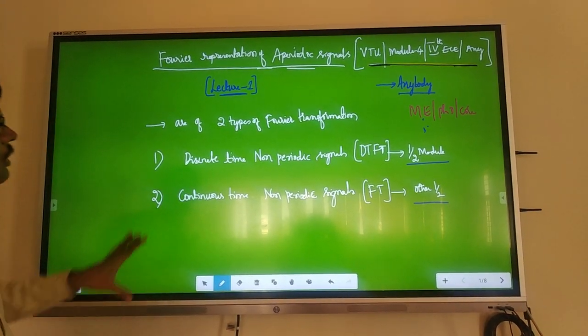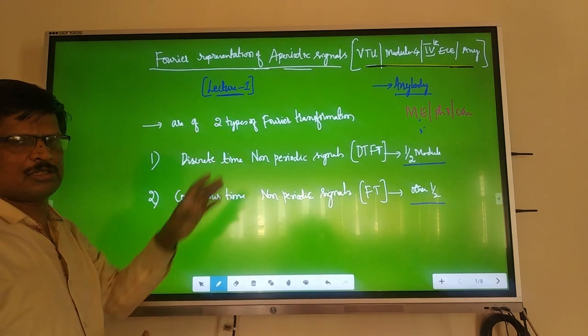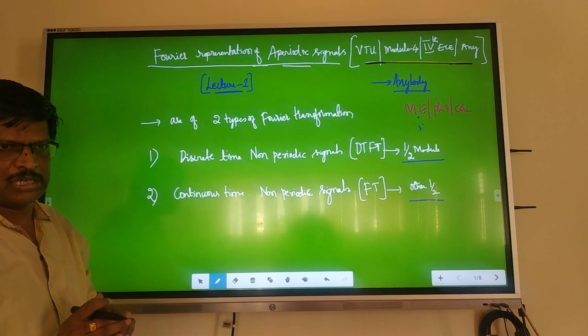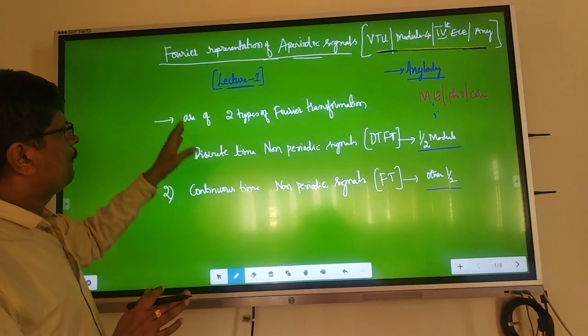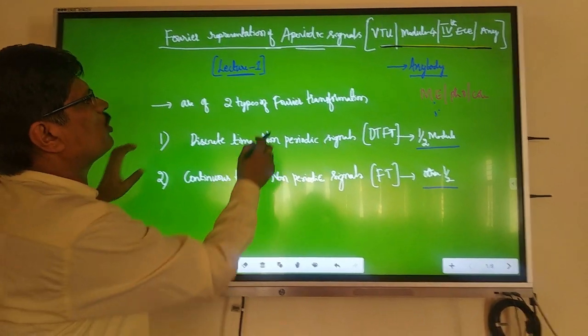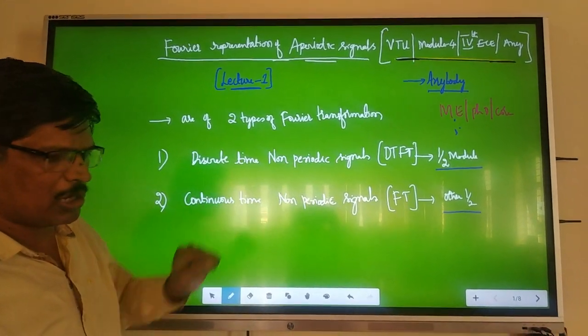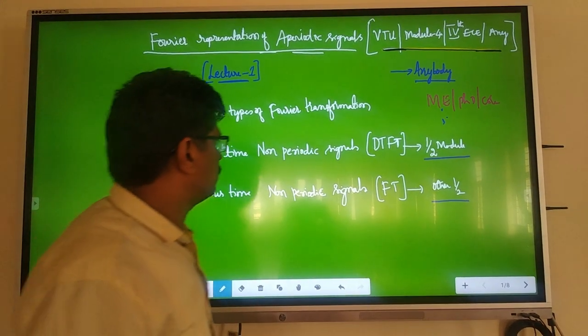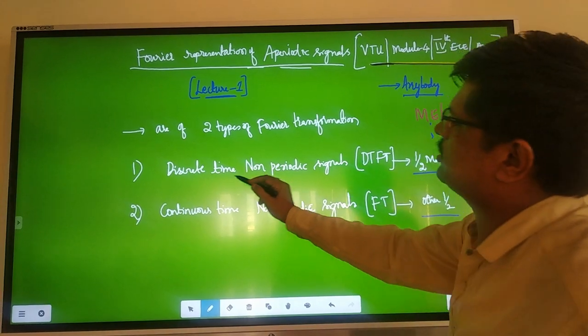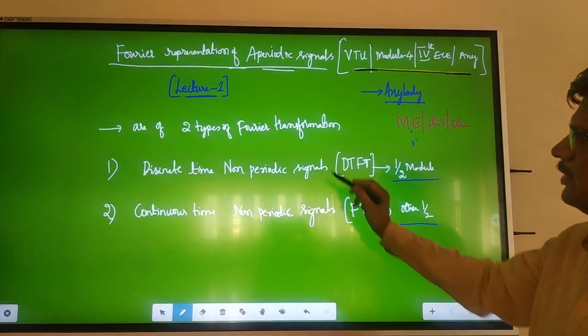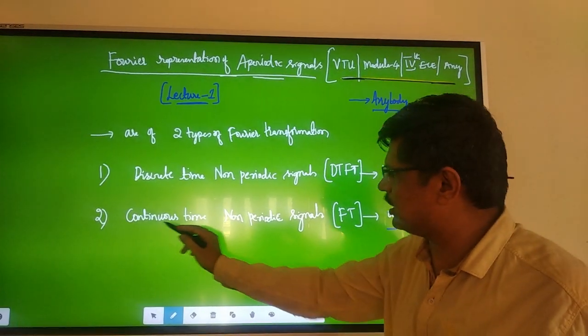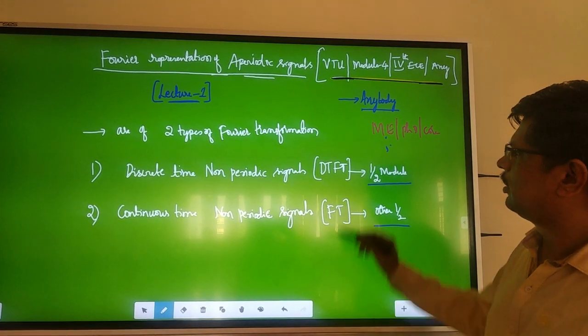Now let me tell you, there exist two types of aperiodic signals, which are nothing but non-repetitive signals. Then there are two types of Fourier transformations: one for discrete time non-periodic signals and the other for continuous time non-periodic signals.